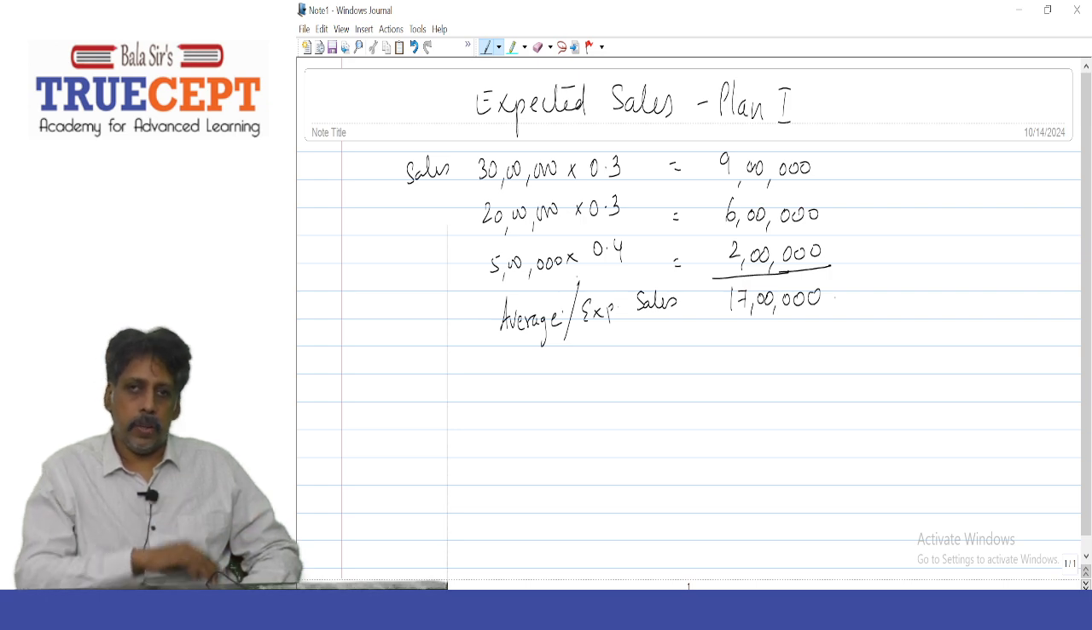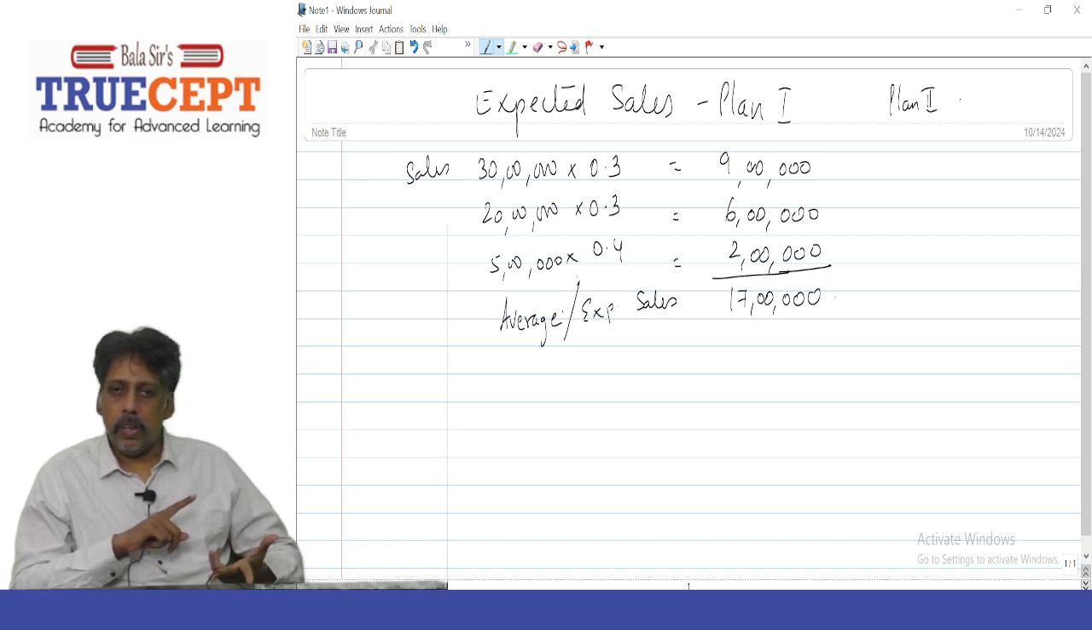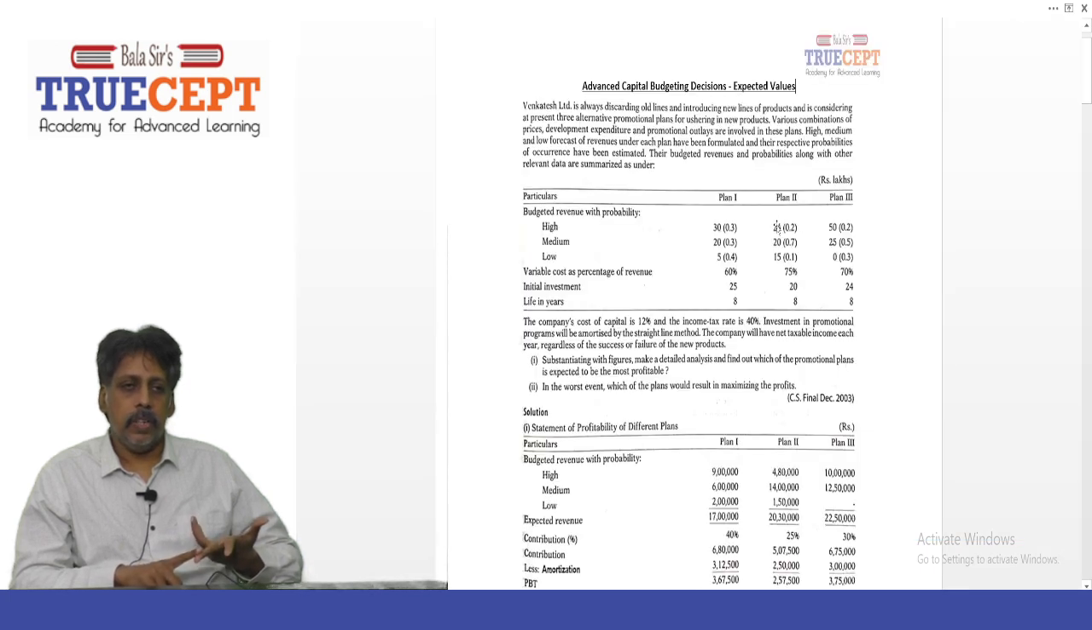Let's take plan 2. Now, for plan 2, tell me what are the sales? Let's go to the question. No issues at all. Now, people can have a look at the question. So, it is 24 lakh, 20 lakh and 15 lakh, and the chances are 0.2, 0.7, 0.1.